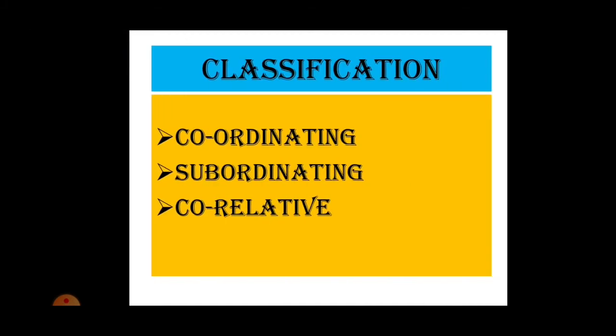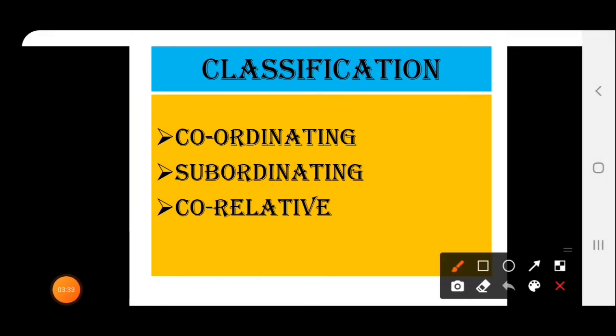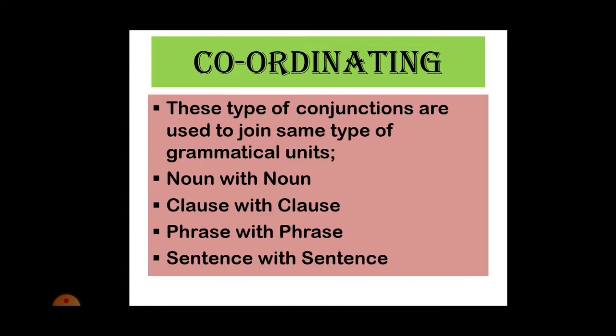Next we will see the classification of the conjunction. Basically, conjunctions are divided into three parts. First is coordinating conjunctions, second is subordinating conjunctions and third is correlative conjunctions. In this video, we will discuss the first part, coordinating conjunctions.